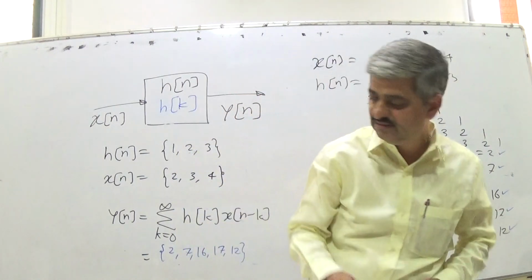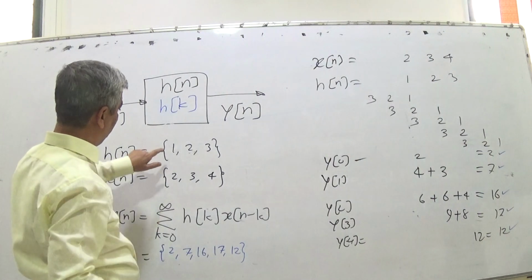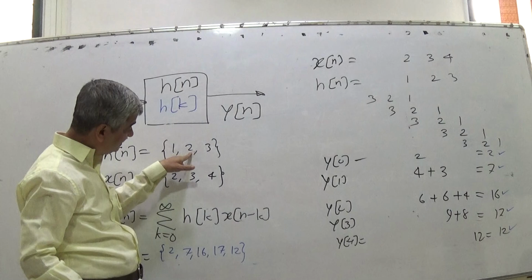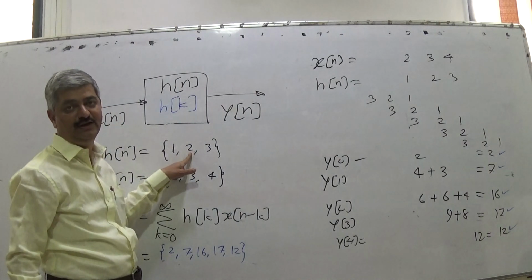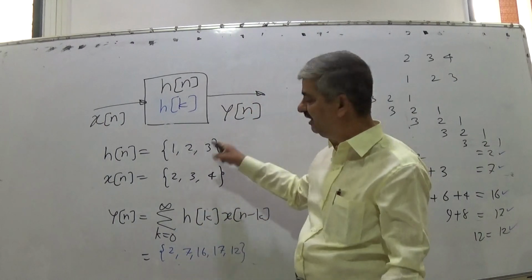So what does the sequence Hn = 1, 2, 3 mean? It means the current input is taken with weight 1, the previous input sample is taken with weight 2, and the previous-to-previous input sample is taken with weight 3.